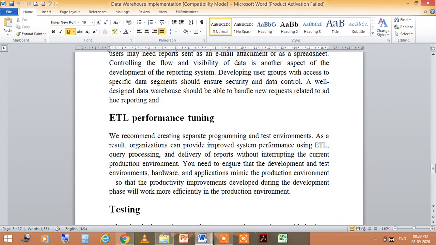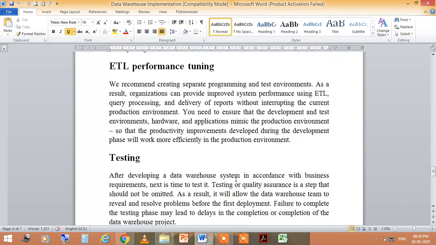Okay, so ETL performance tuning: in this, we recommend creating separate programming and test environments. As a result, organizations can improve system performance using ETL, query processing and delivery of reports without interrupting the current production environment. So you need to ensure that the development and test environments, hardware and applications mimic the production environment, so that what is developed during the development phase will work more efficiently in the production environment.